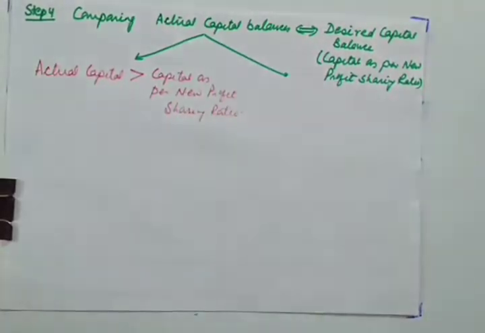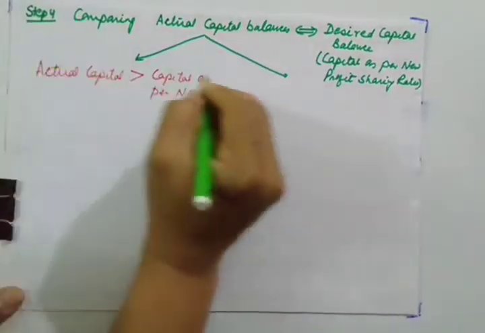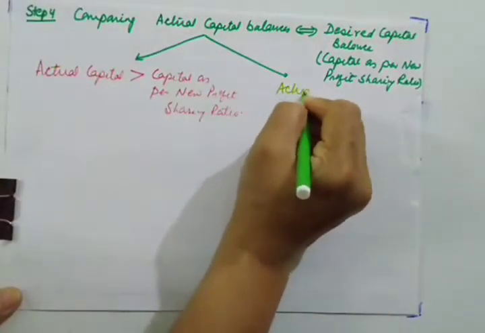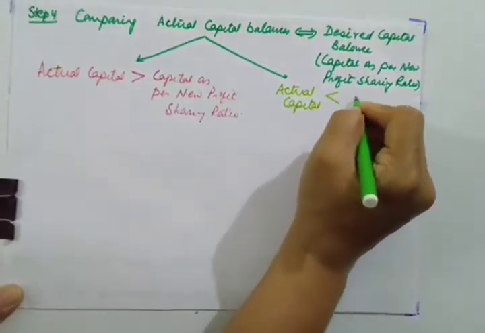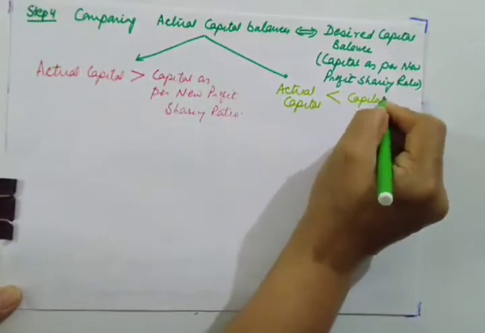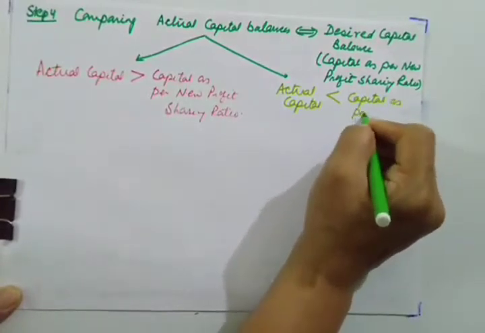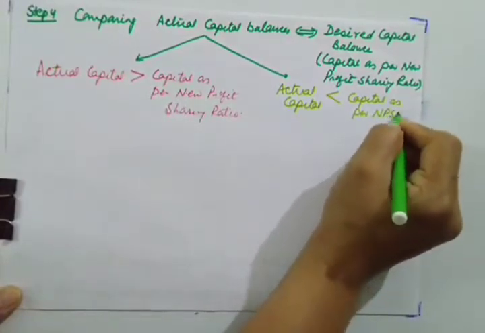And what will be the other case? Second case will be when the actual capital is less than capital as per new profit sharing ratio.